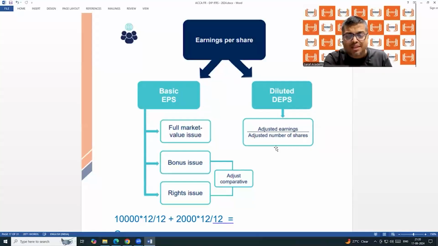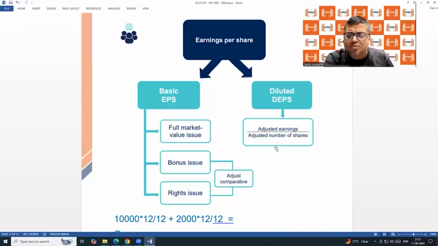And for the next 8 months, after 4 months, the number of shares were 14,000. 10,000 into 4 by 12 plus 14,000 into 8 by 12. This will also give you 12,667 only.